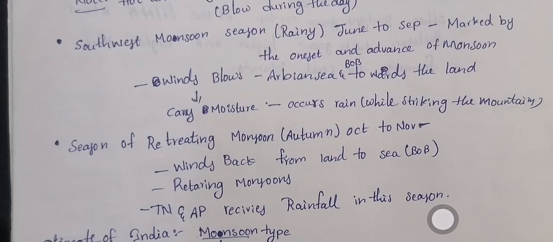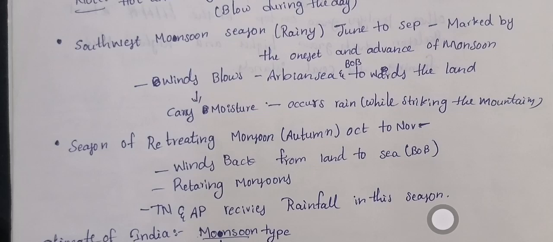Next, these winds which blow from the seas have moisture, which leads to the occurrence of rain by striking the mountains.